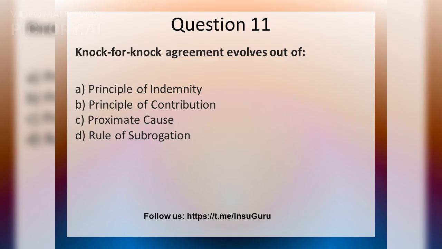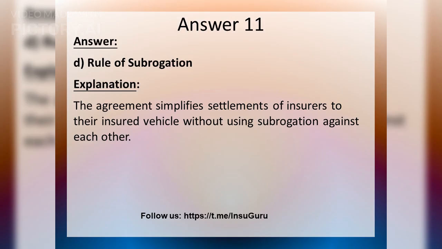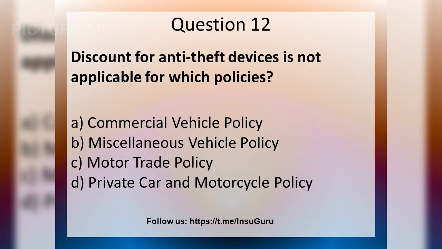The knock-for-knock agreement evolves out of the rule of subrogation, simplifying settlements of insurers to their insured vehicle without using subrogation against each other. Discount for anti-theft devices is not applicable for motor trade policy. If a person has 2 cars and opted for compulsory PA cover under one policy, the claim is not payable if the accident occurs in the car without the cover. The PA to owner-driver cover is vehicle-specific and valid only for the insured vehicle.